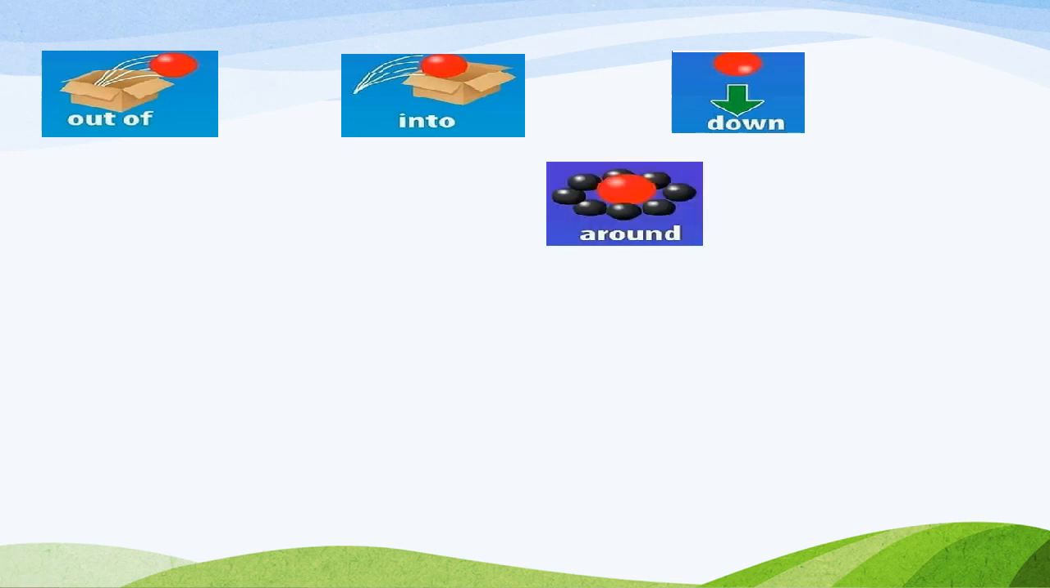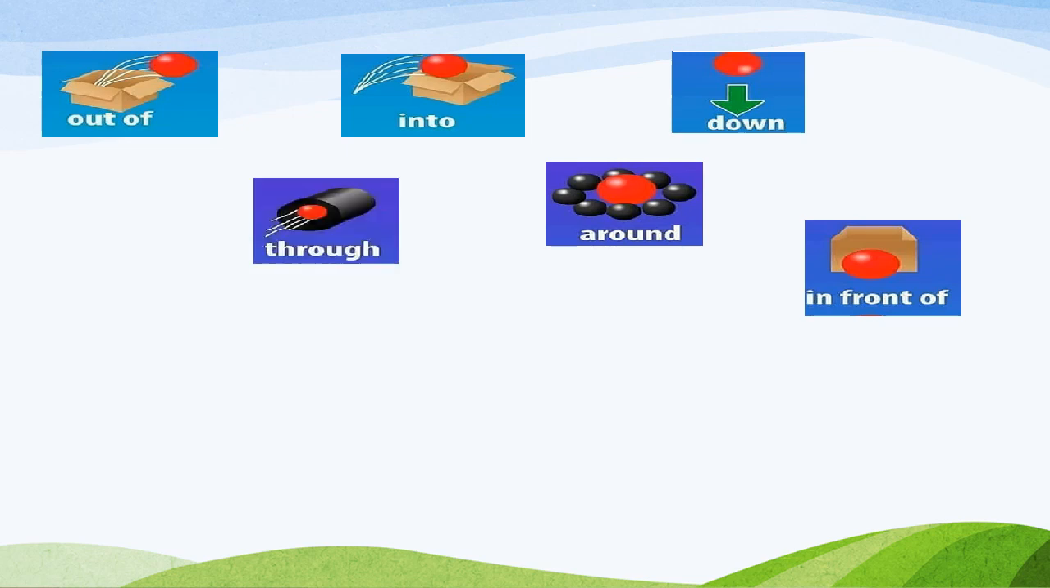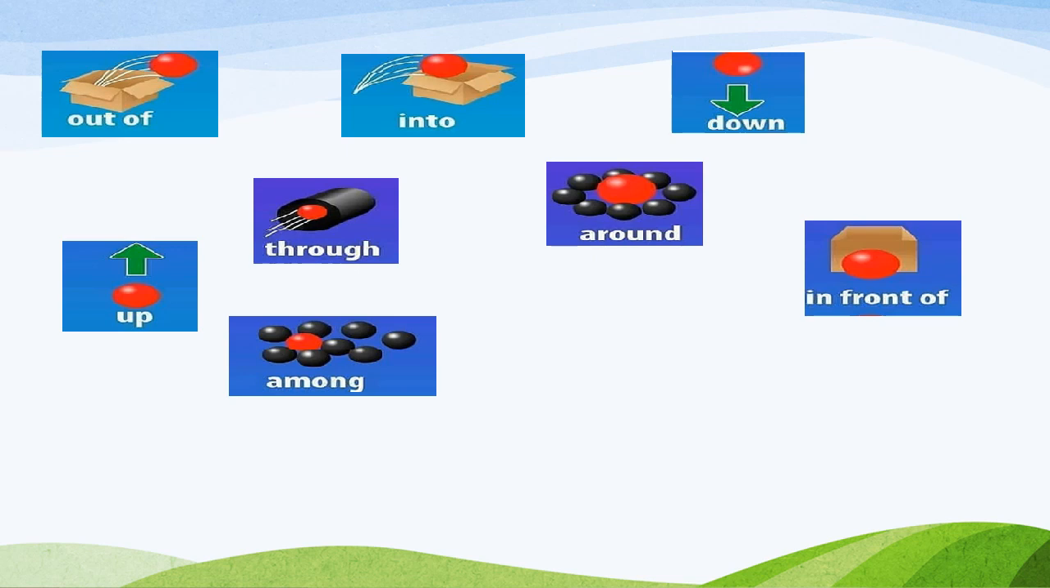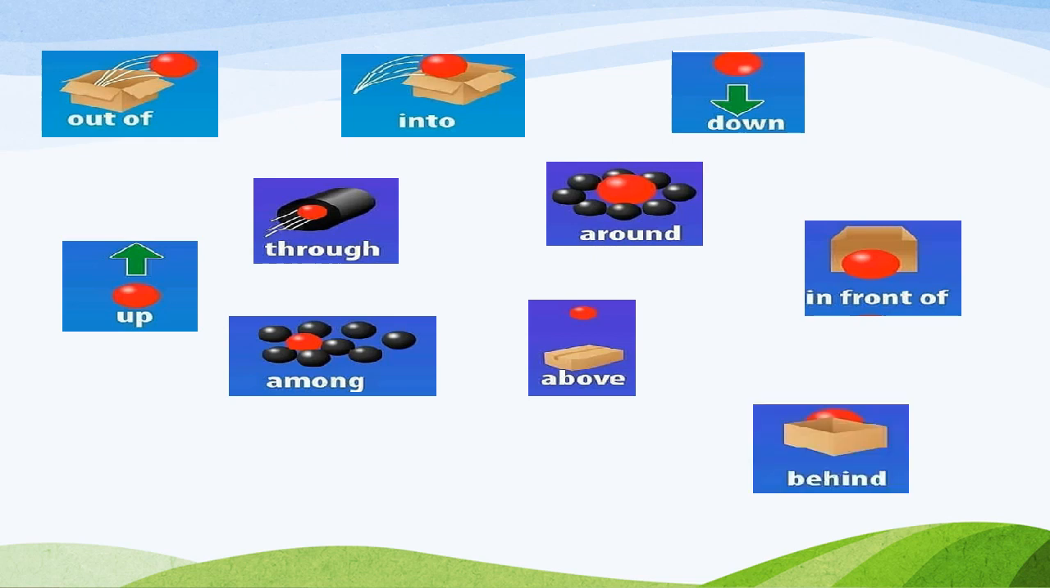Then around. Something around you. In front of. A thing kept in front of something. And through. Can you see through? It passes from one point to the other point is called through. Up. Something which is going up. Among. Among means too many things together. Above. Something at a little height is above.